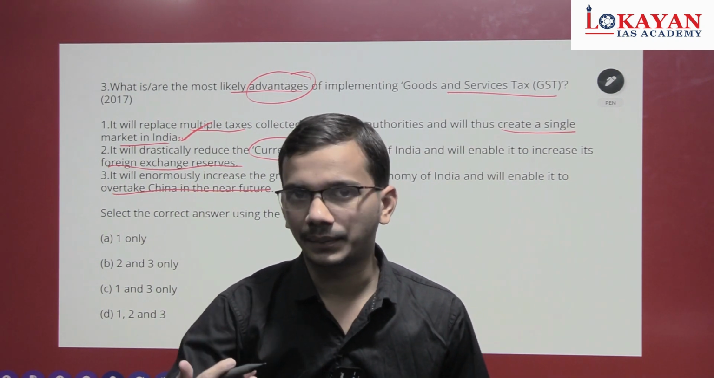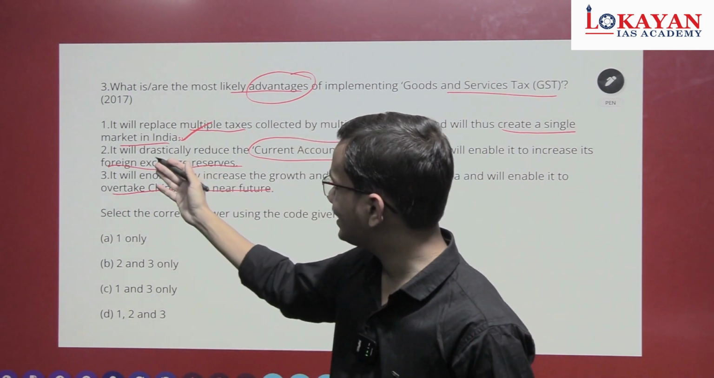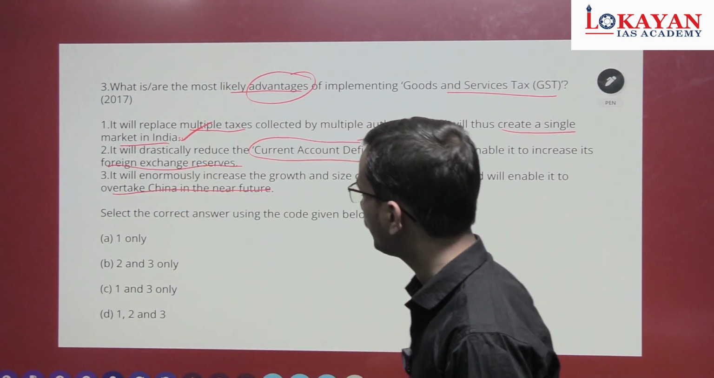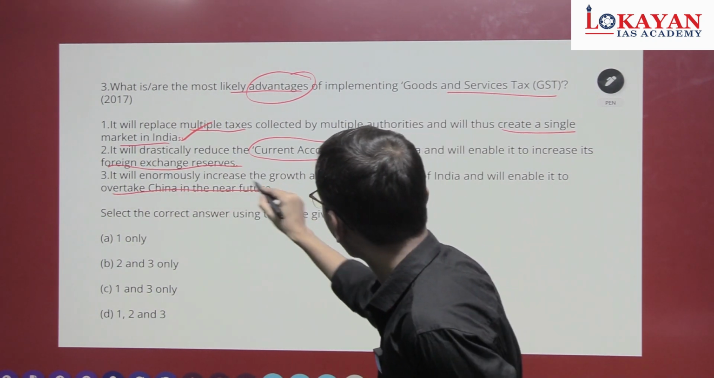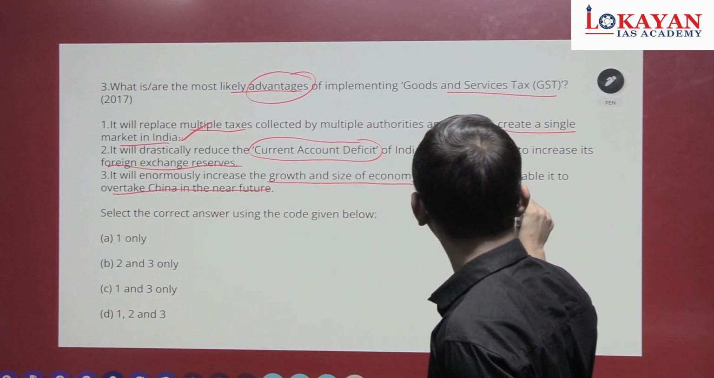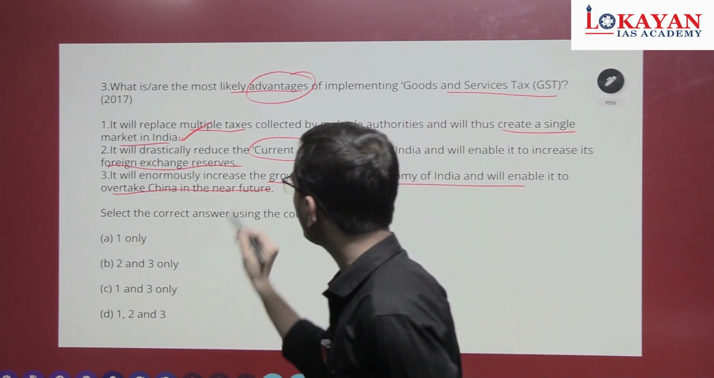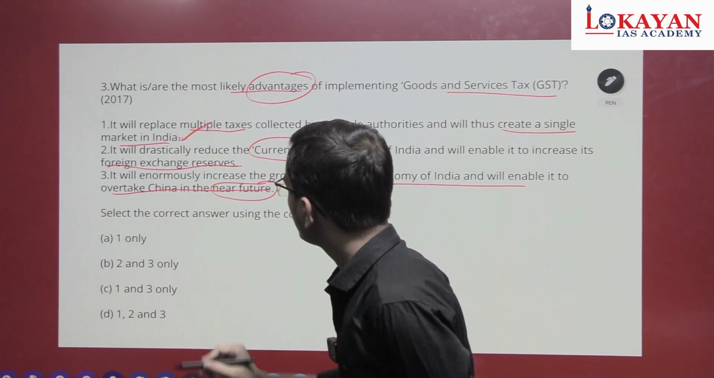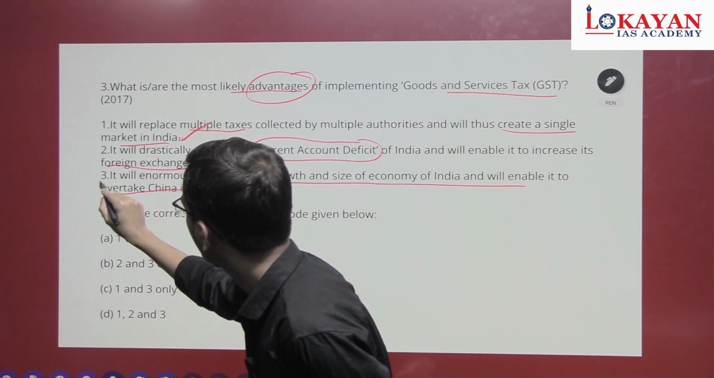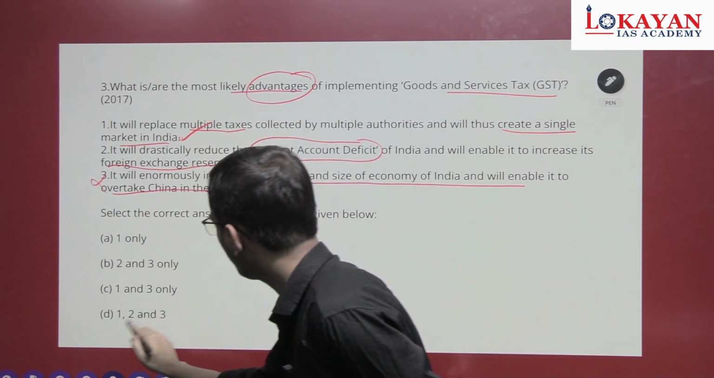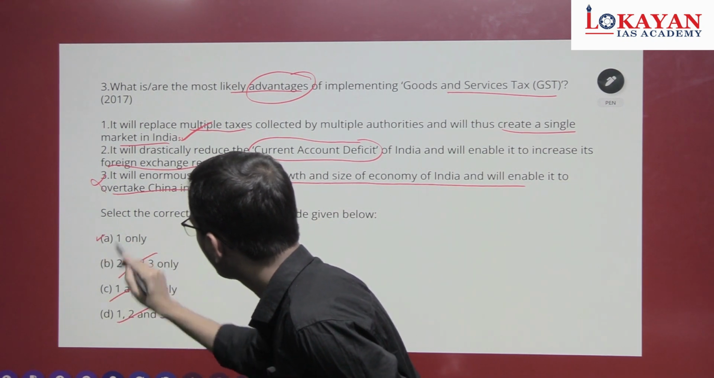That is too far a statement. Okay, so prior to discussing the second, let's move to the third statement. The third statement says it will increase the growth and size of India and will enable it to overtake China in the near future. See, this keyword "near future" makes the third statement wrong. Third is wrong. Eliminate 3. So the answer is 1 only.